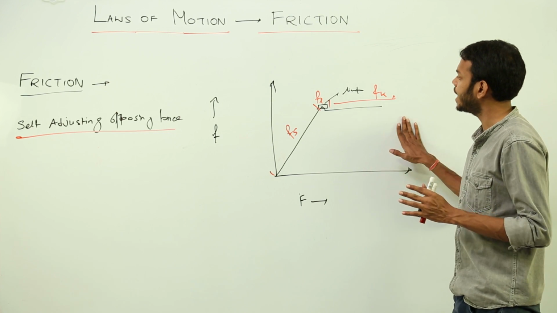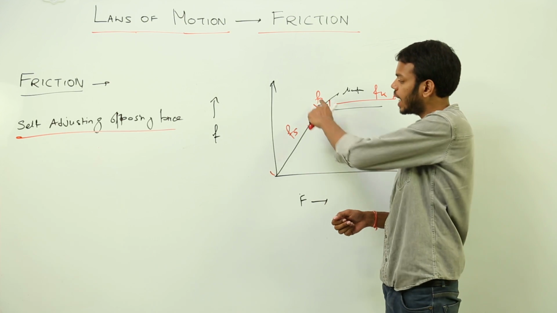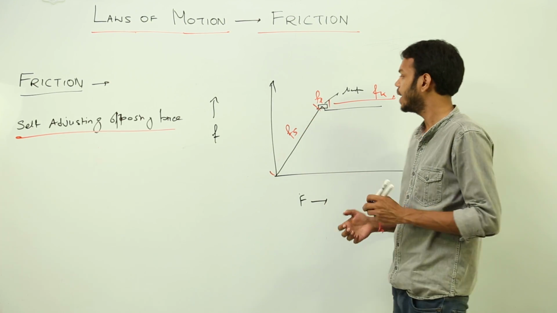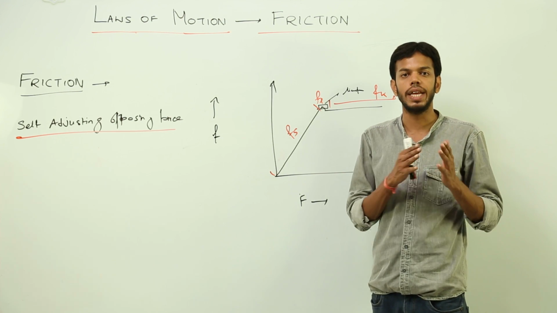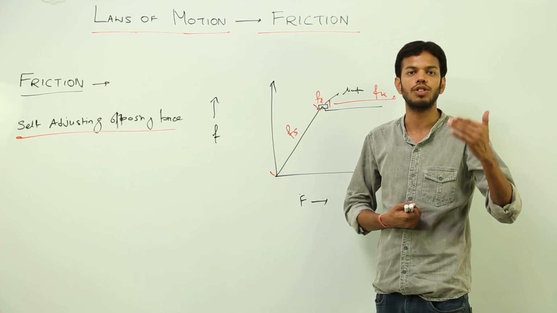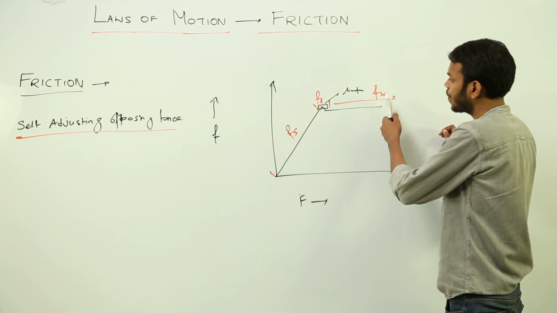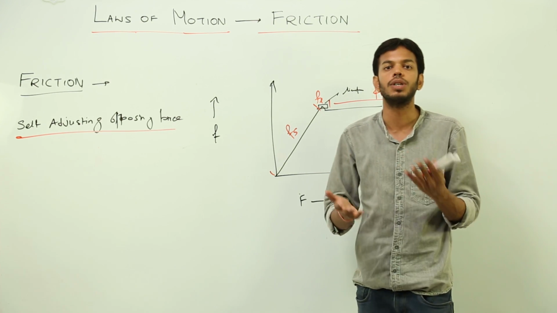There is this point that the value of kinetic friction is a bit lesser than the value of limiting friction, which is the highest value of static friction. Why? See, in case of static friction, the force applied is to break all the already formed bonds, that is the adhesive bonds between the actual points of contact. But in case of kinetic friction, the force is applied to overcome the further formation of bond, right?